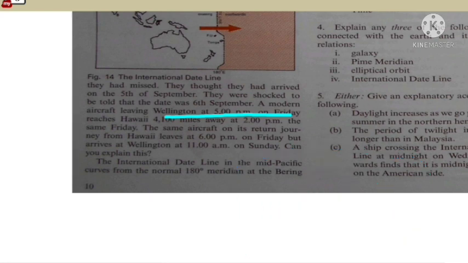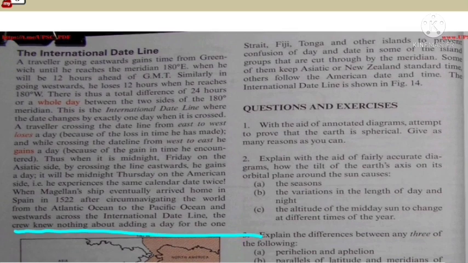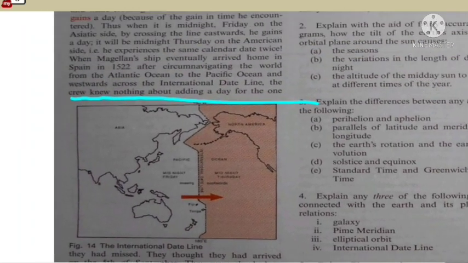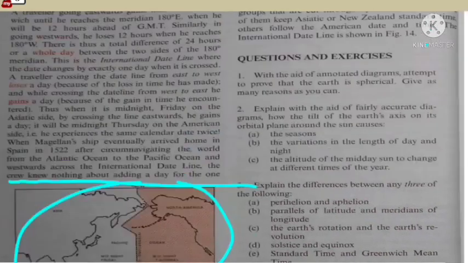Now the international date line in the mid Pacific curves from the normal 180 degree meridian at the Bering Strait, Fiji, Tonga, and other islands, to prevent confusion of the day and dates in some of the island groups. Some of them keep Asiatic or New Zealand standard time, others follow American date and time. The international date line is shown in figure 14. Okay, so this is all for today.